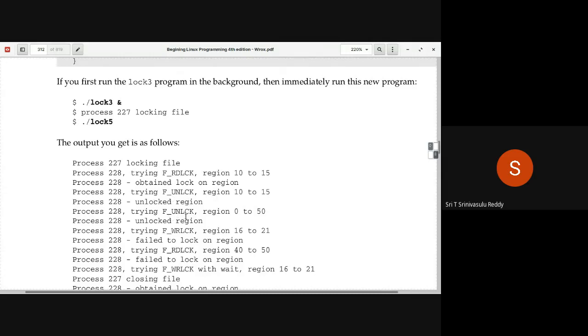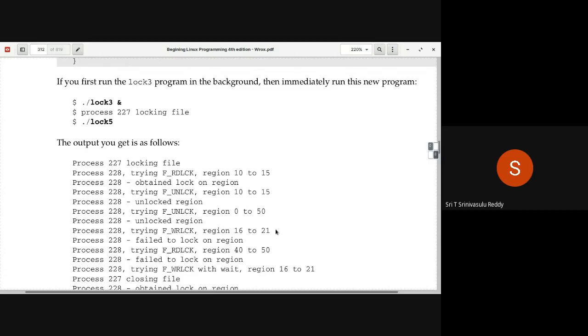Trying to unlock from region 0 to 50. So unlock the region. This particular process is unlocking the entire region from 0 to 50. That is also allowed. Only you cannot unlock the lock applied by another process. Remember that. There will be many locks on the same area by different processes, so any process can apply the unlock without having any issue. That is going to be successful here. So trying unlock region 0 to 50, unlock the region. No issue.